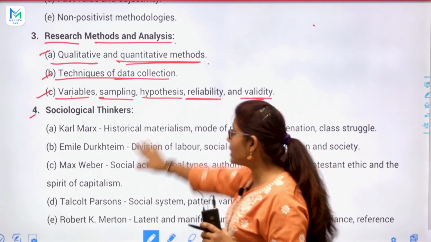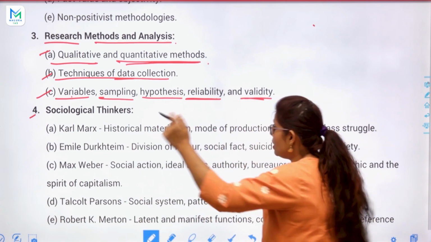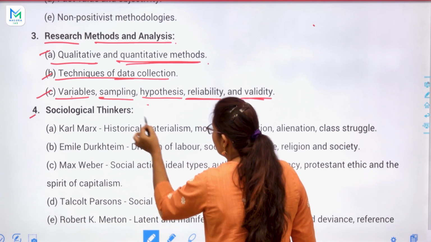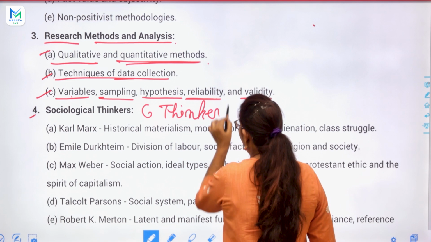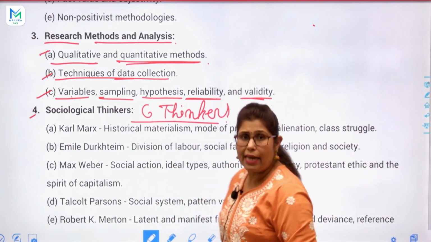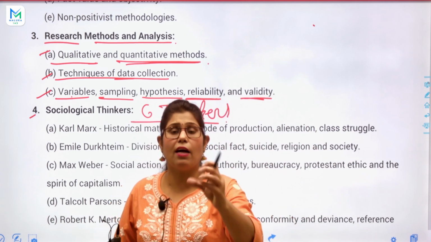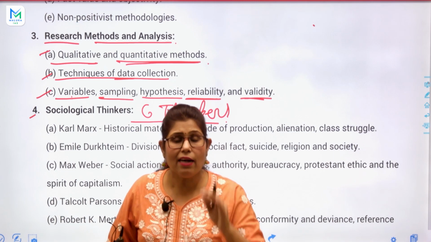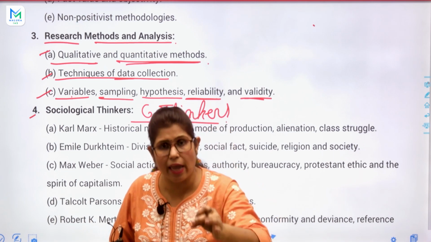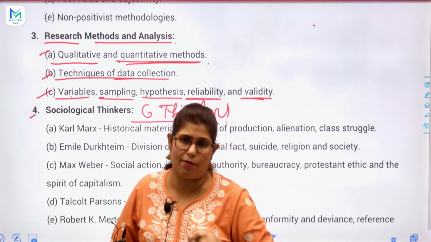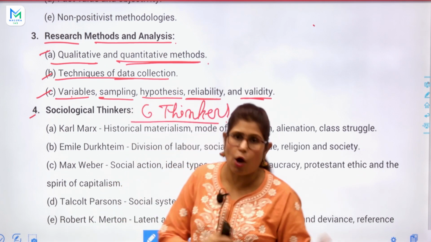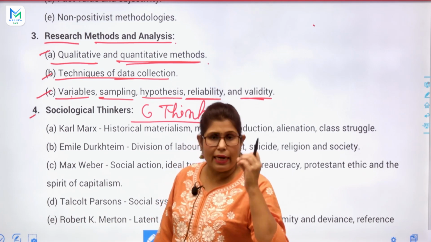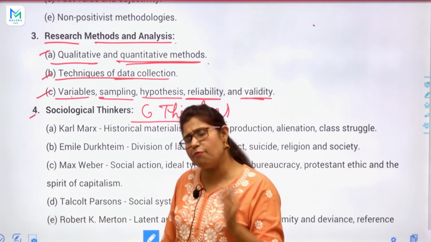So there are six thinkers. Okay, listen to me carefully. There are six thinkers only. And this is such a nice thing in sociology. You will not get it in any optional subject. It is my guarantee, definitely.